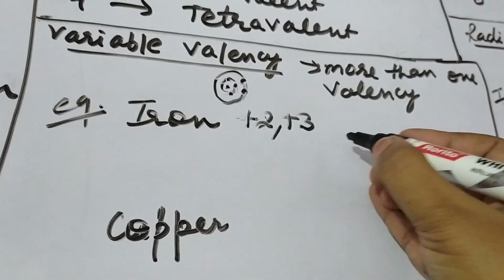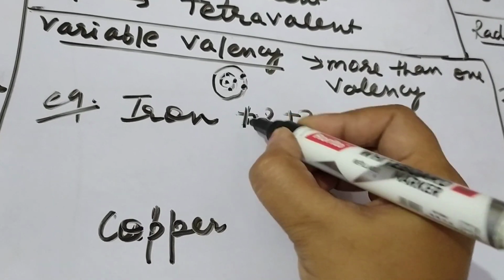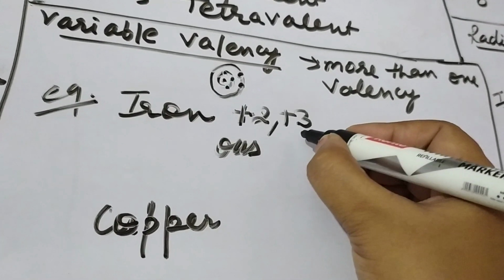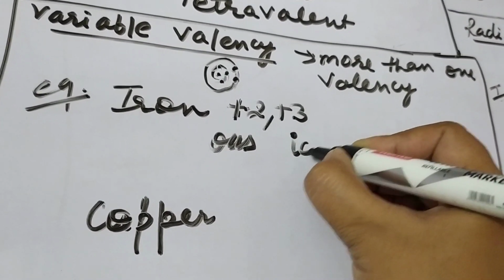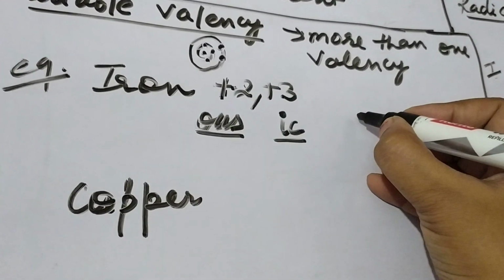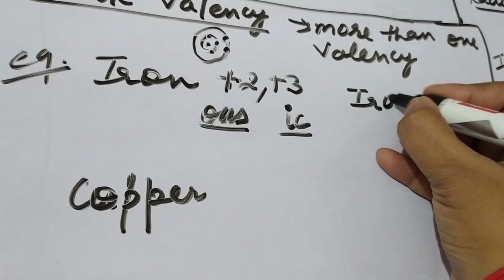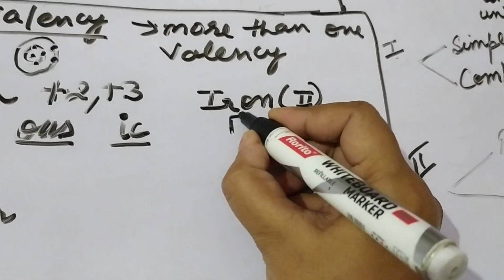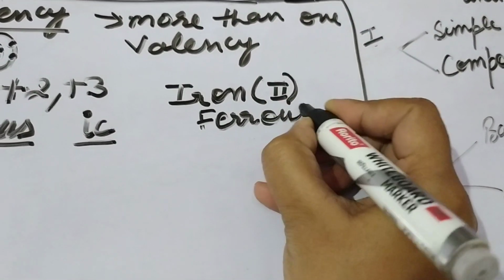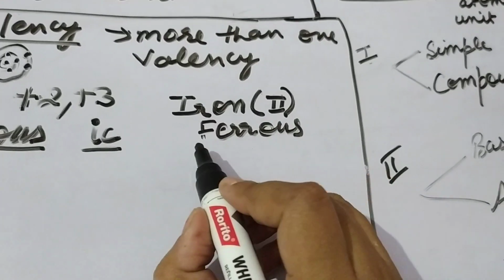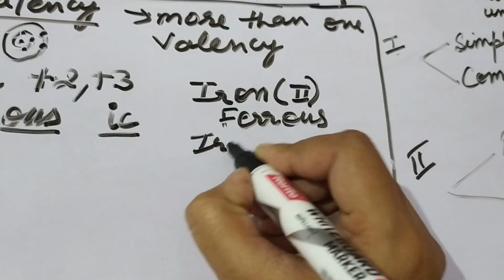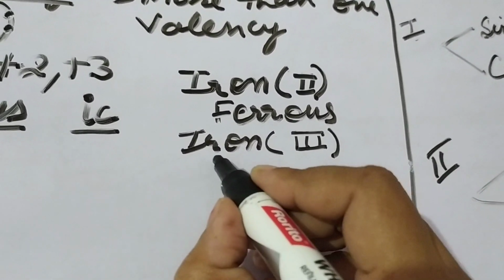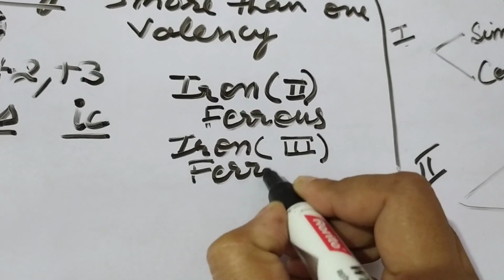Some metals have variable valency. For the one with the lowest valency, we use the term ous with the name of the element, and for the higher valency, we use the term ic. So iron with plus 2 valency is either written as iron, and in bracket you write valency 2 in Roman numerals, or you can write ferrous, because ferrum is the scientific name of iron, and we put ous. And if iron is having valency 3, then we write iron with 3 in Roman numerals, and in name it is written as ferric, we put ic.